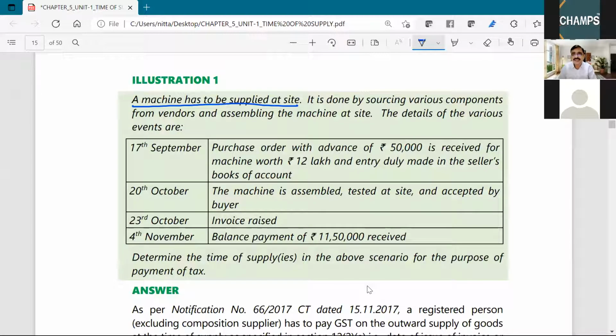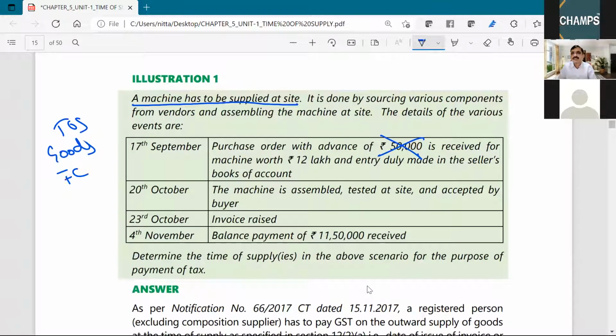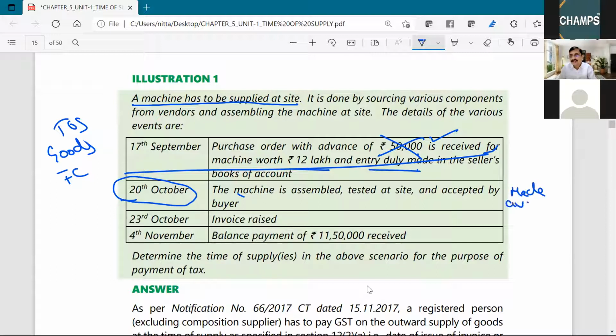Purchase order with advance is received. Advance has no role to play in time of supply for goods, forward charge. The worth of the machine is 12 lakh and for the advance, an entry is made in the books. So this has no relevance. The machine is assembled, tested and accepted by the buyer. So this is the date on which it is made available.